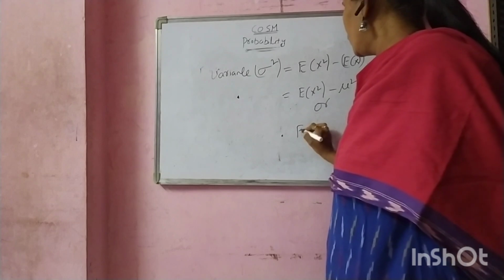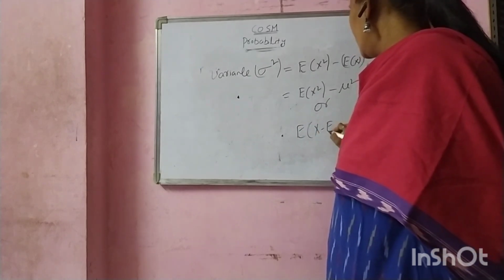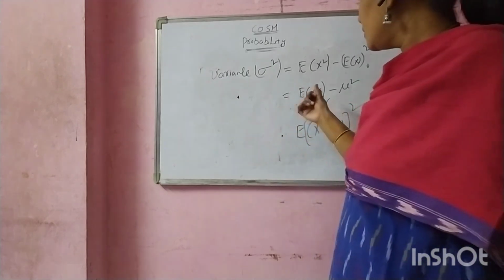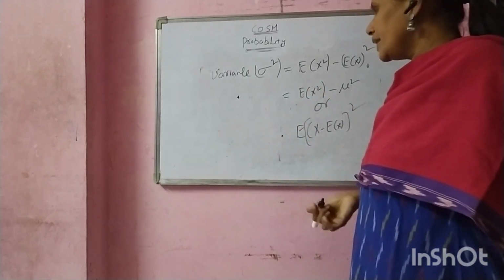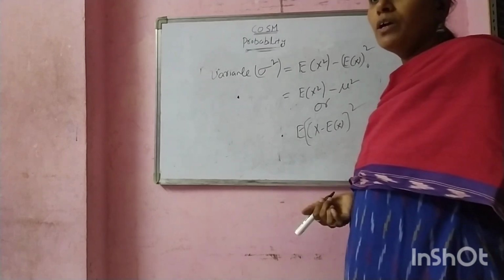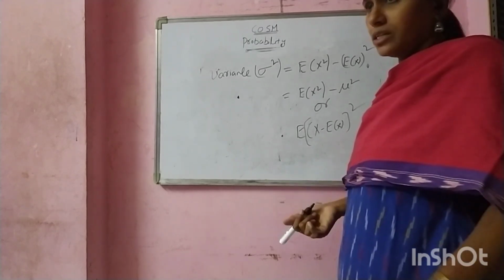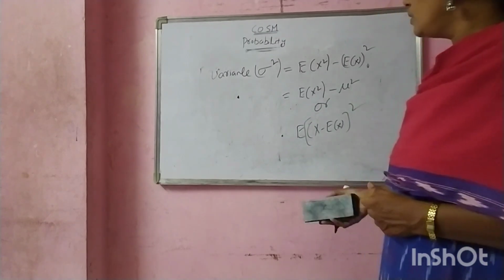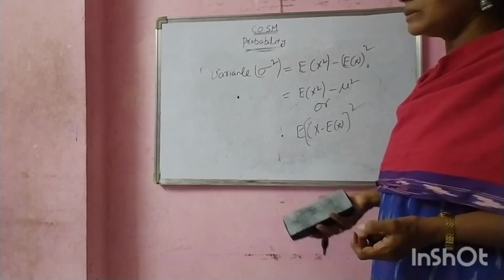Variance characterizes the variability difference between distributions. This is the definition of the variance.